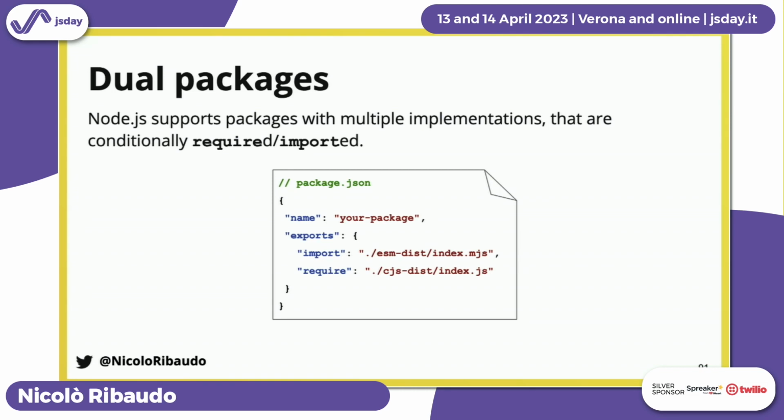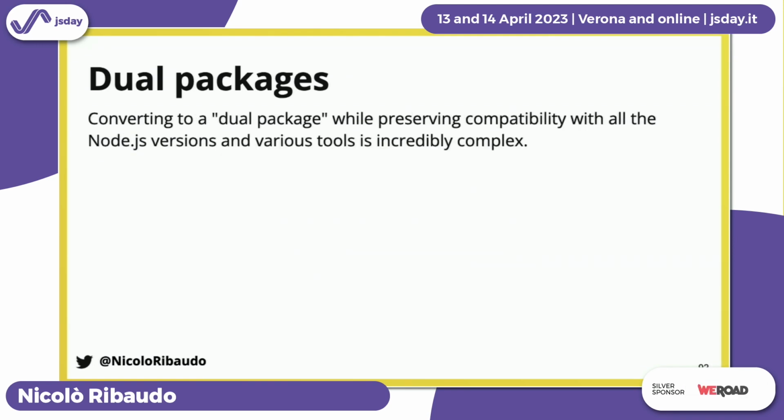A while ago, I think it's been a few years now, Node.js released support for the exports field in package.json, where you can basically say, hey Node, if my library is being imported using require, then use this CommonJS implementation. If it's being imported using import, then use this other implementation. Converting a CommonJS package to a dual package while still preserving compatibility with all the Node.js versions and with all the tools your library could be used with, is incredibly complex.